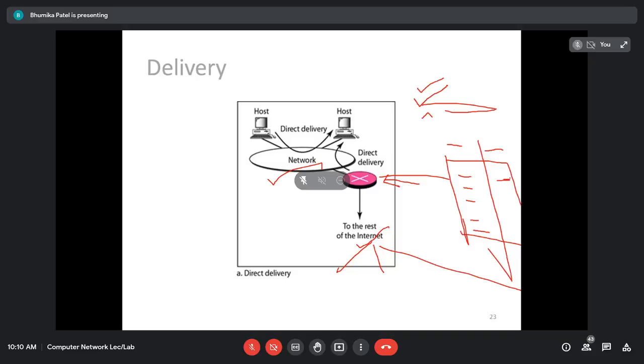If you are given any destination address, and we have the entry in the routing table for the subnet mask, suppose we execute a logical AND operation between the destination address and the subnet mask, and whatever answer we are getting will be the network address. So that network address, whatever result we get, will be matched in the routing table. If it matches one of the entries, then we can say it is a direct delivery, because the router can be connected to multiple networks. It is directly connected. So if both are the same, we can say they are in the same network, and it is called direct delivery.